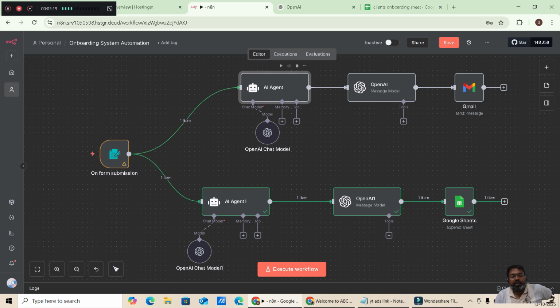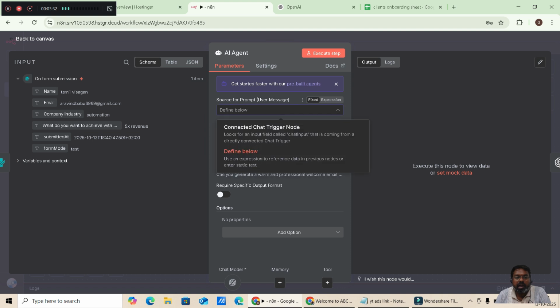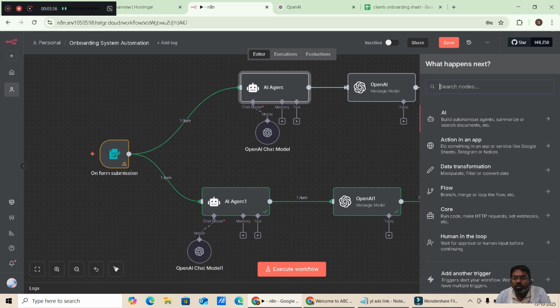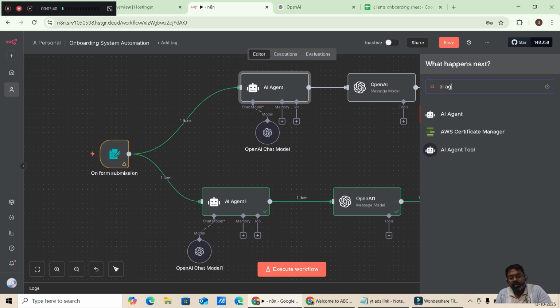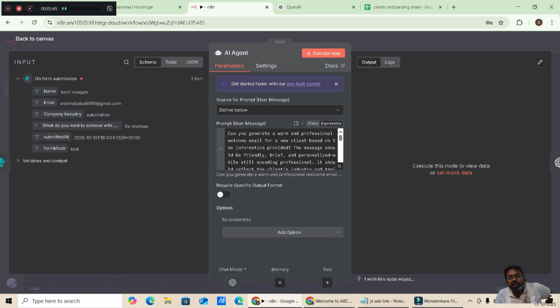and after that we have to send a message to the credentials, whatever credentials are given in the on form submission. So go to an AI agent, and by the way, where to get the AI agent? Again go to the nodes and get the AI agent. And after that we have to send a message to the email.